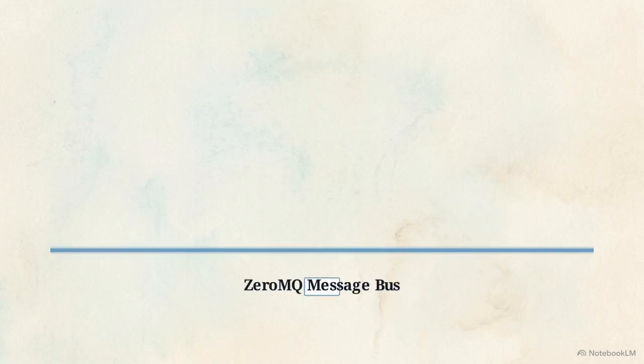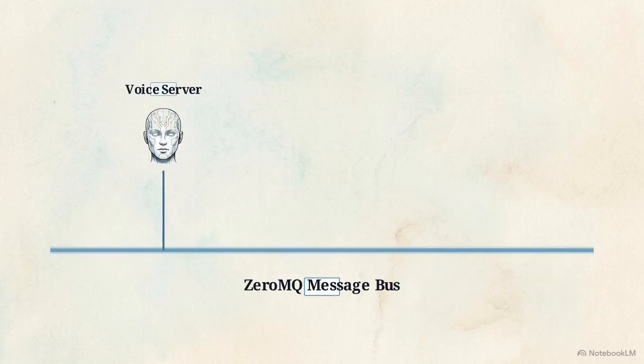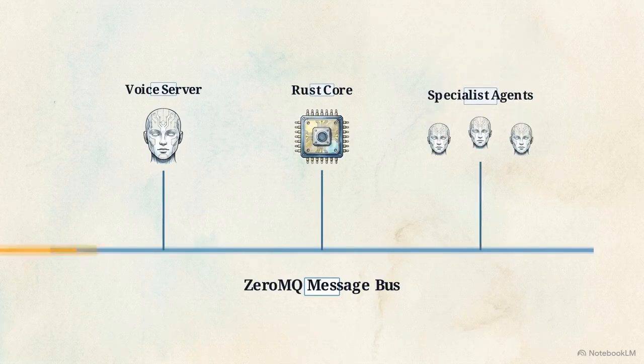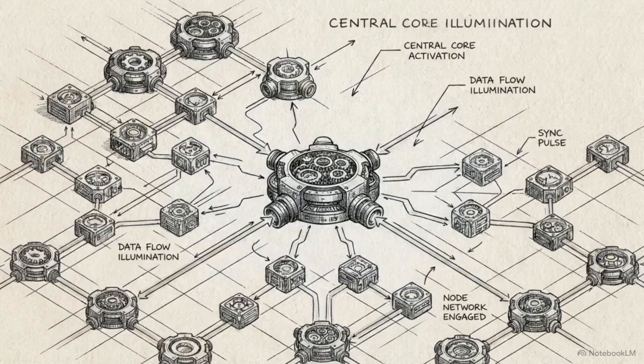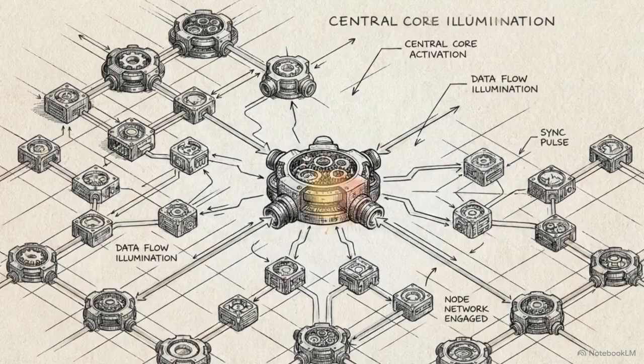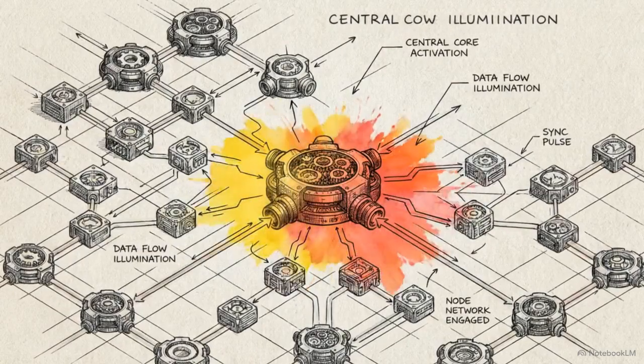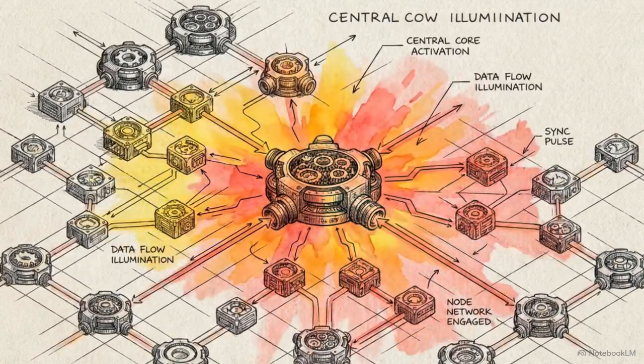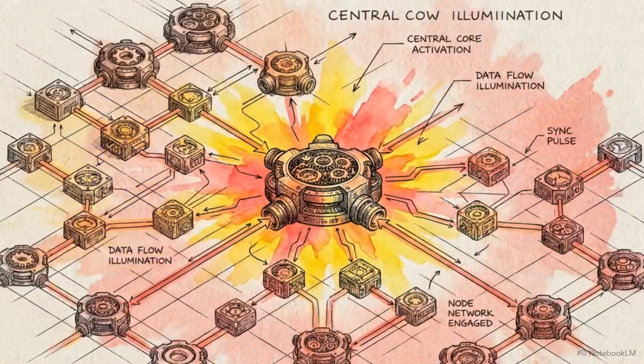As multiple autonomous agents operate simultaneously on the same orchestrator project, real-time state synchronization becomes mandatory. To maintain coordination, the system deploys a 0MQ message bus. This directly connects the Hamza voice server, the Rust orchestrator, and all specialist background agents on a single communication plane. When Hamza logs a lesson in the memory file, a synchronized update event is instantly broadcast across the 0MQ bus, updating every connected instance simultaneously.